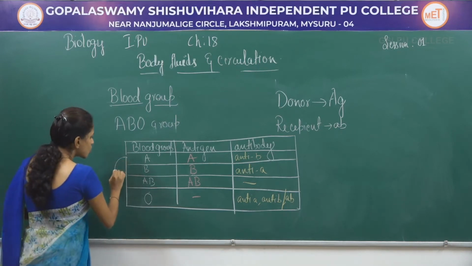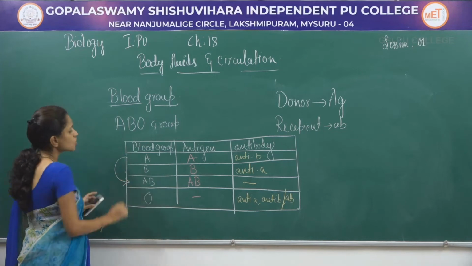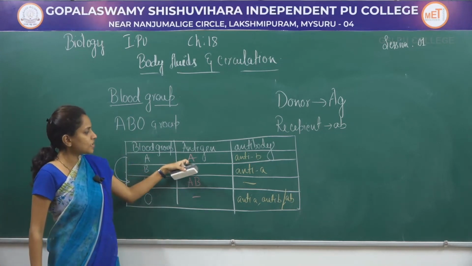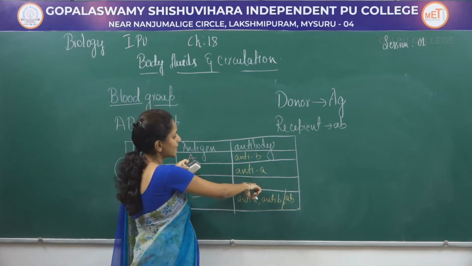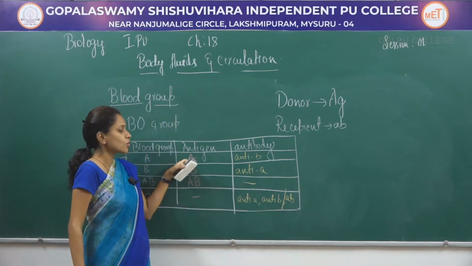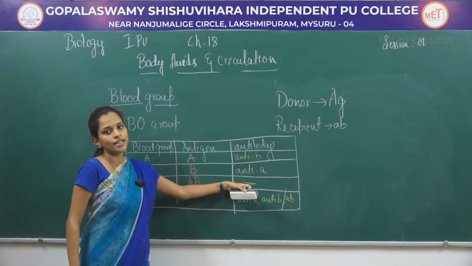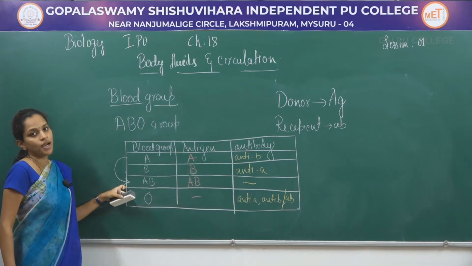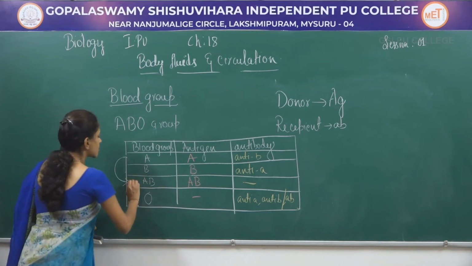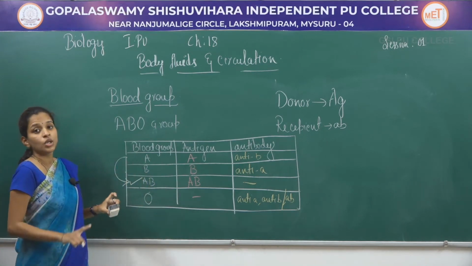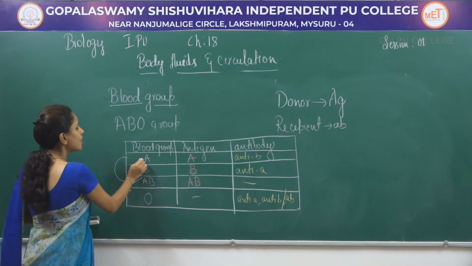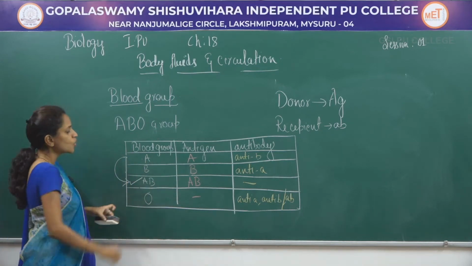Next, when it comes to donation of A to AB, the donor's antigen and the recipient's antibody are considered. As there are no antibodies in AB blood group, A blood group can easily donate blood to AB. So this is a successful one. There will be no coagulation. The last one is, can A blood group donate blood to O?